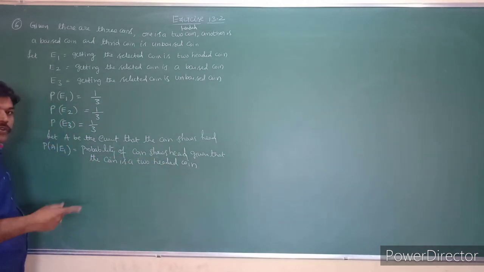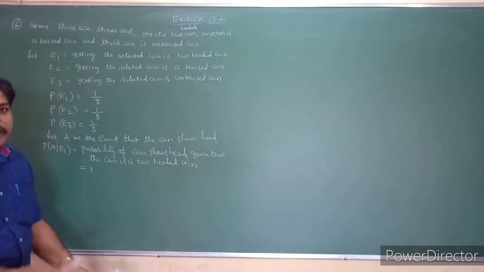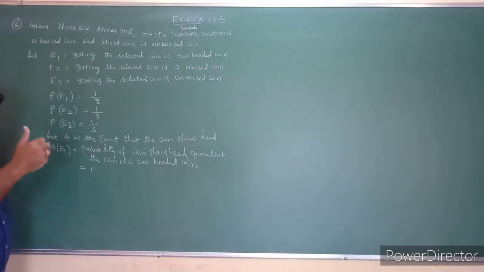The coin is a two-headed coin. If it is a two-headed coin, what is the probability of getting a head? The probability of getting head is 1 only. Why? Because it is a sure event. Both sides are heads only, so if you toss the coin it compulsorily shows the head only. So it is a sure event, that is nothing but 1.